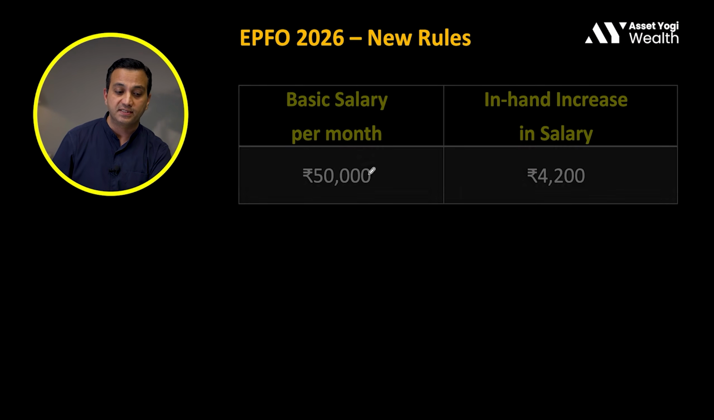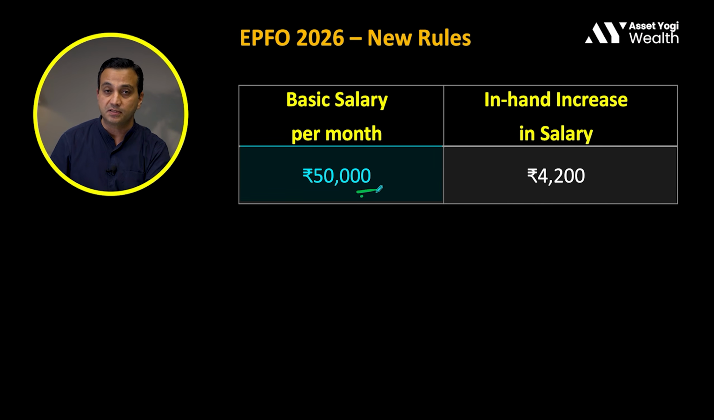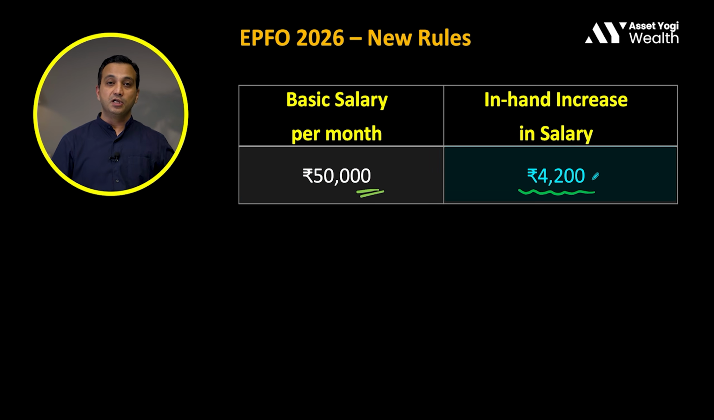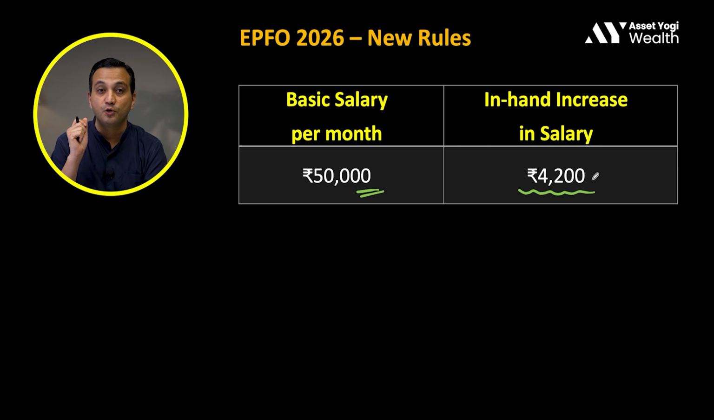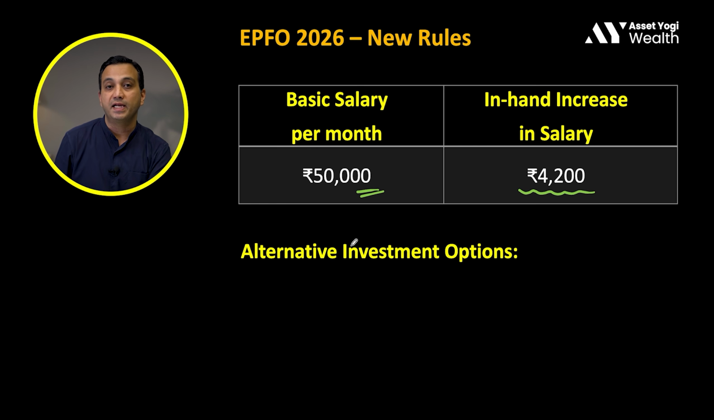Again, I am taking one more example, the same 50,000 rupees. We actually saw in our example that in-hand salary is going to increase by 4,200 rupees. So the question is, what do we do with this 4,200 rupees? Ideally, I would suggest that you should be investing this amount and not increase your expenses. Otherwise, our retirement planning and financial planning can go for a toss, right? So what are the alternative investment options that we have?